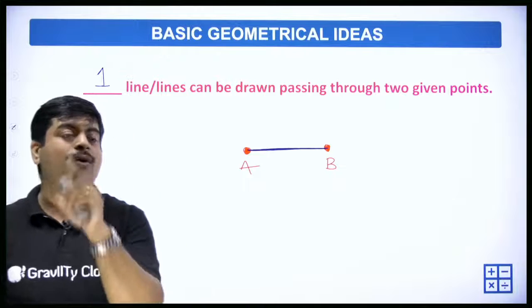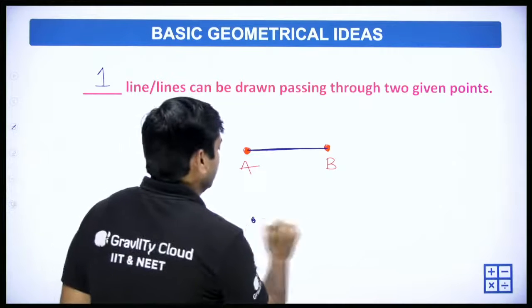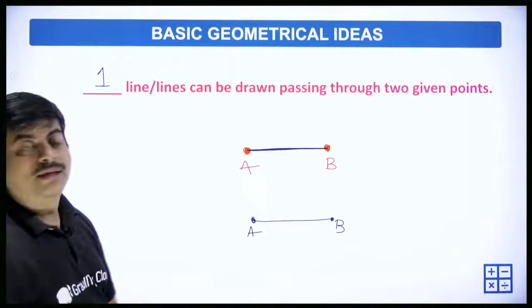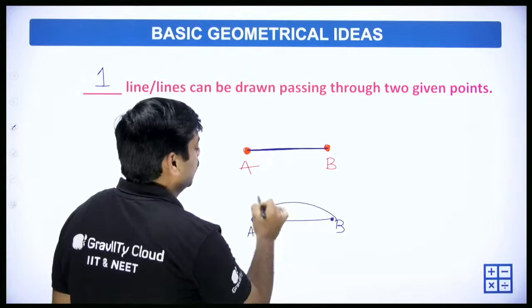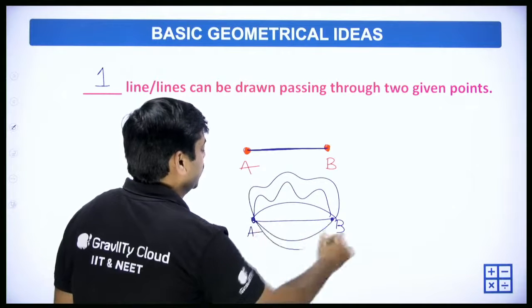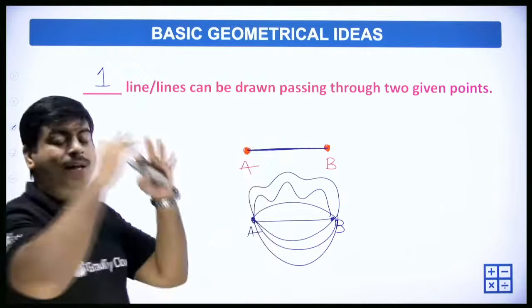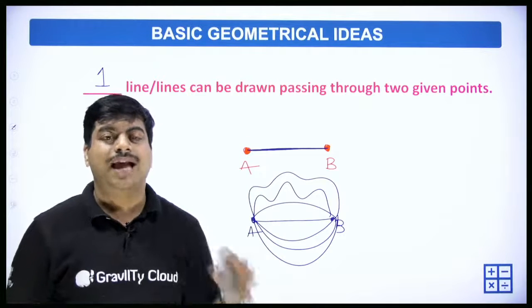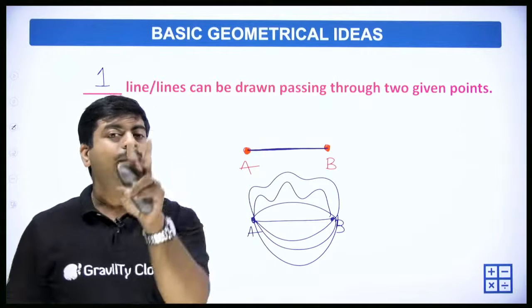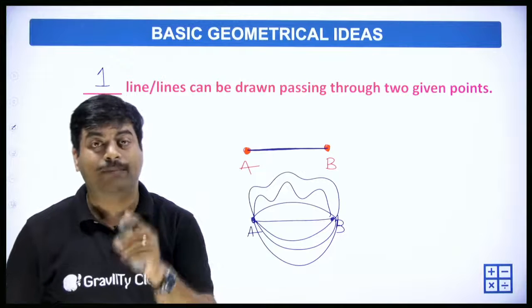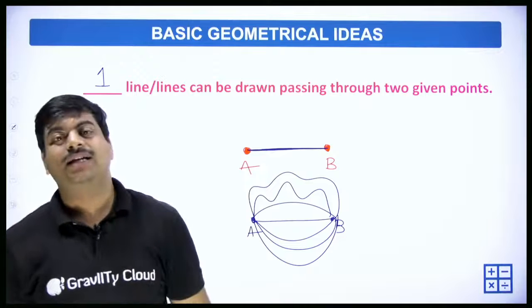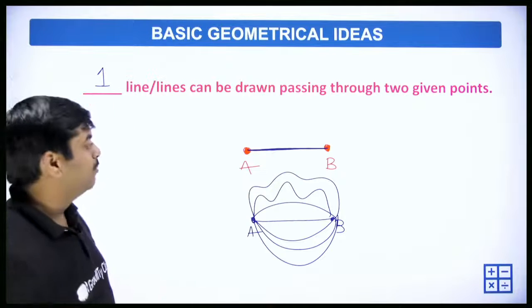If it is a curve, A and B, you have infinitely many curves. You can have this one curve, the second curve, the third curve, the fourth curve, fifth, sixth, seventh, eighth, ninth, tenth, and hundreds and crores and lakhs. You can have simply infinite curves touching the 2 points. But for a line, we can have only one single line, right? So the most easy thing.